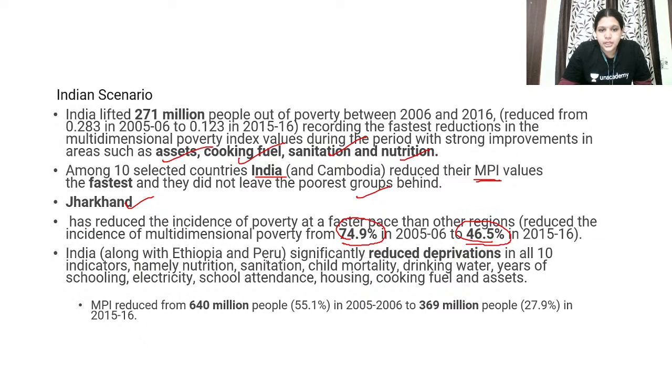India, along with Ethiopia and Peru, significantly reduced deprivations in all 10 indicators, namely nutrition, sanitation, child mortality, drinking water, years of schooling, electricity, school attendance, housing, cooking fuels, etc. If possible, give examples of any schemes related to this. Okay, so that is what you have to talk about here.